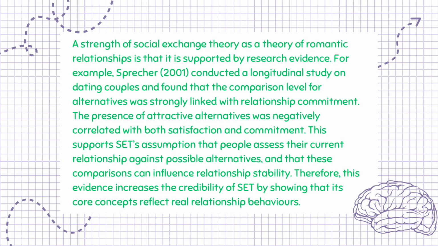A strength of social exchange theory as a theory of romantic relationships is that it is supported by research evidence. For example, Sprecher, 2001, conducted a longitudinal study on dating couples and found that the comparison level for alternatives was strongly linked with relationship commitment. The presence of attractive alternatives was negatively correlated with both satisfaction and commitment. This supports SET's assumption that people assess their current relationship against possible alternatives, and that these comparisons can influence relationship stability. Therefore, this evidence increases the credibility of SET by showing that its core concepts reflect real relationship behaviors.